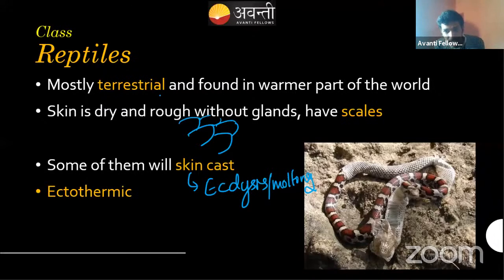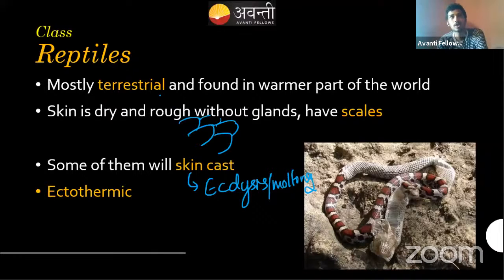All reptiles molt. Most reptiles will remove their skin, but the process is not as pronounced as in snakes. In snakes you can find it more prominently, but if you take the example of lizards, even though they molt their scales, it does not happen simultaneously like in snakes. It happens gradually, so normally you won't observe it. In crocodiles it is a completely different situation.